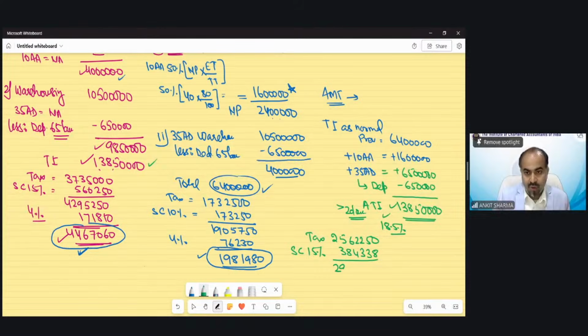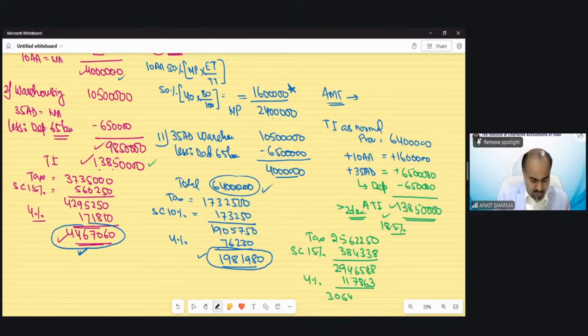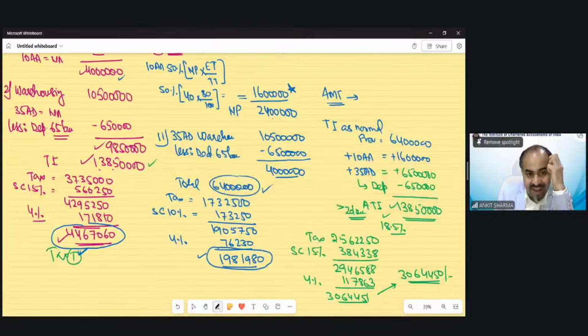Then it is 294,658. Then 4% cess is to be applied, 117863. And after that, my AMT tax would be 3064451, which need to be rounded off into 3064450. So now we have three taxes. One is this tax. You can say tax 1. This is my tax 2. And this is my tax 3.